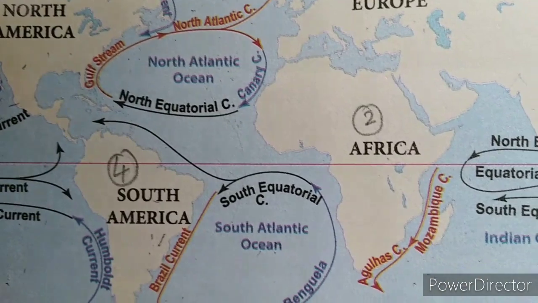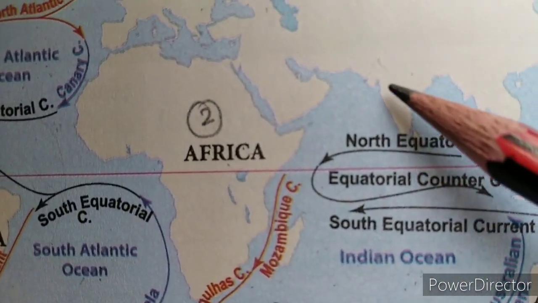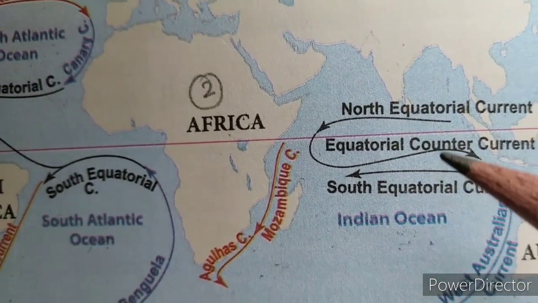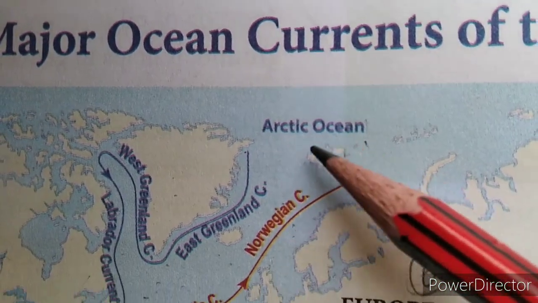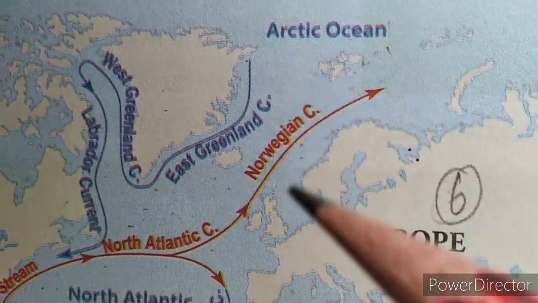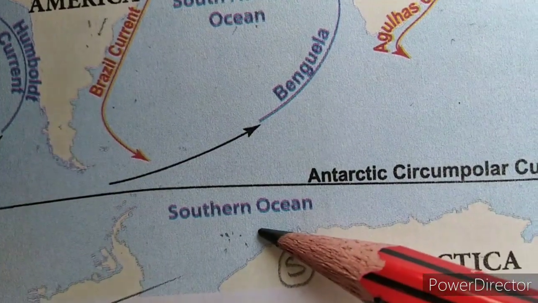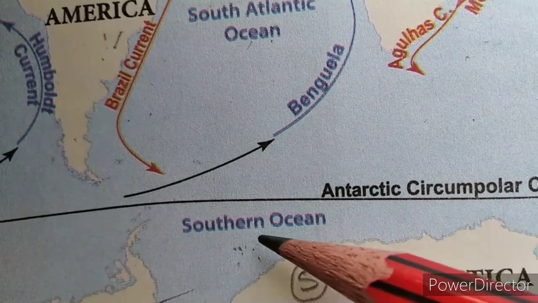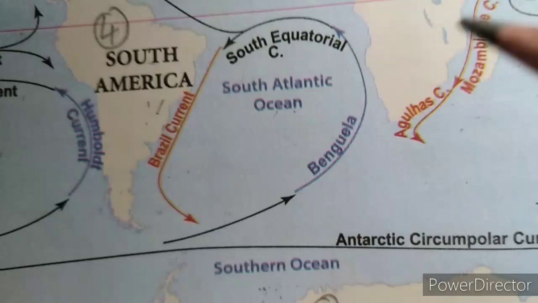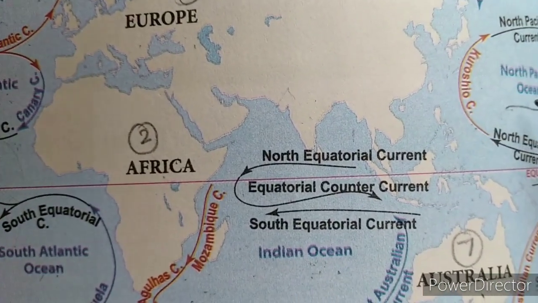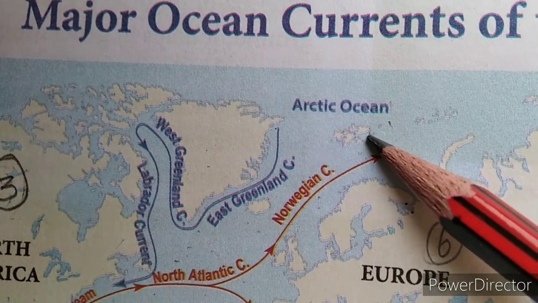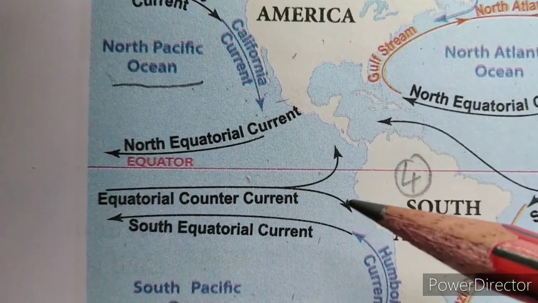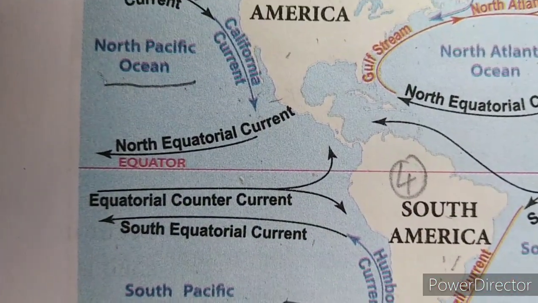Third one is Indian Ocean. Look here, children. This is our country, India. This is Indian Ocean. Fourth one is Arctic Ocean. Fifth one is Southern Ocean. How do you pronounce this? Southern Ocean. Which is the largest ocean, children? Pacific Ocean is the largest ocean. Arctic Ocean is the smallest ocean. Pacific Ocean is the largest and also the deepest ocean.